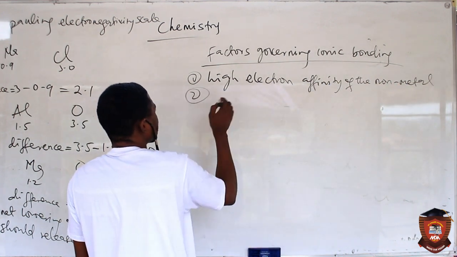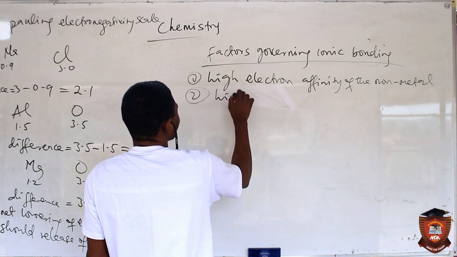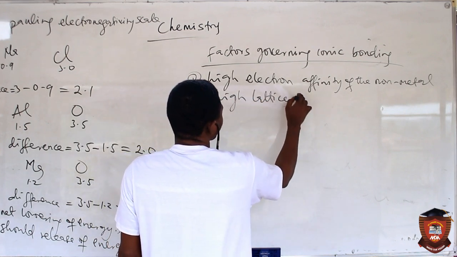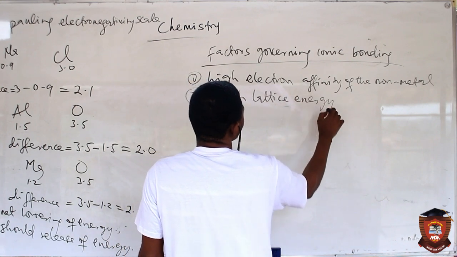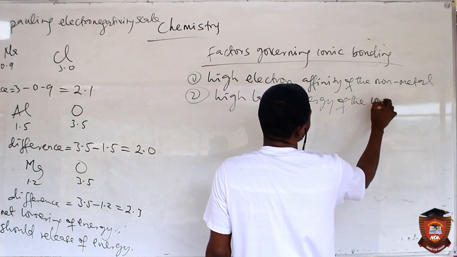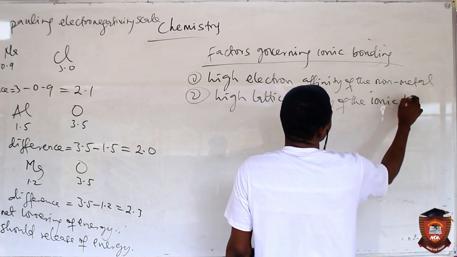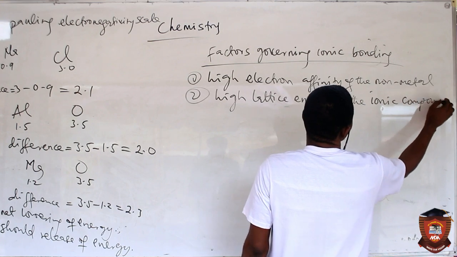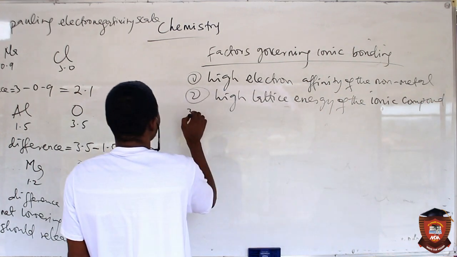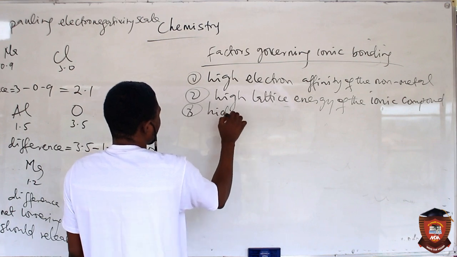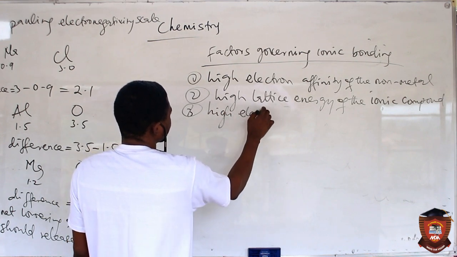Two is high lattice energy of the ionic compound. Three is high electronegativity difference.